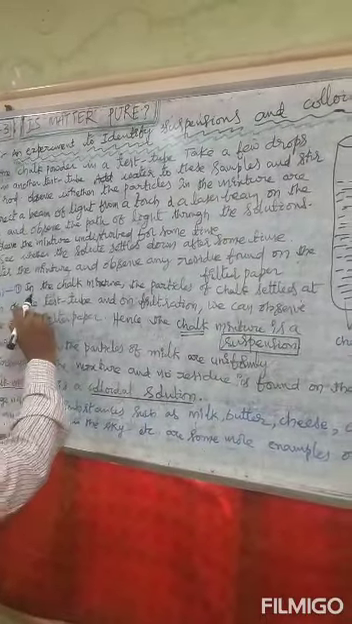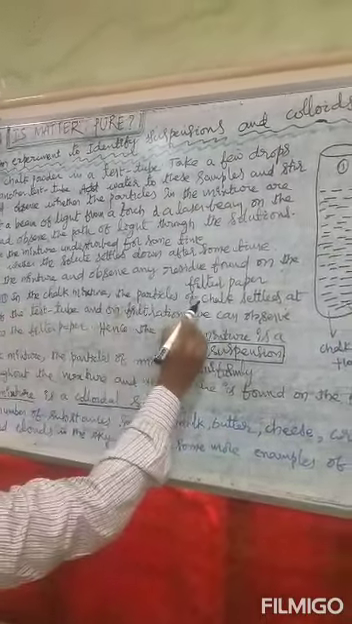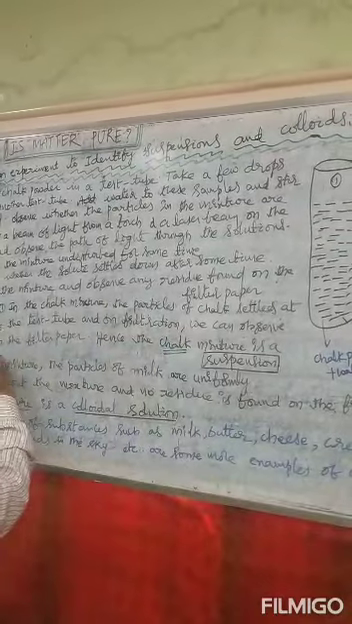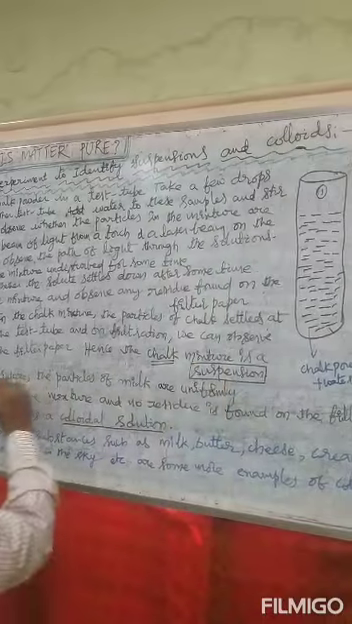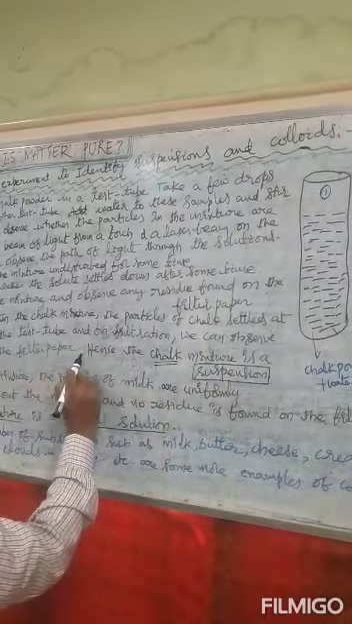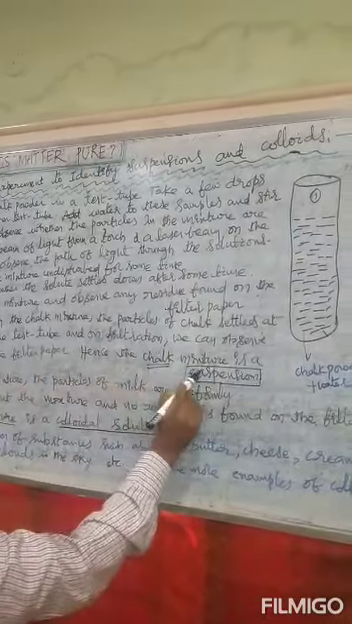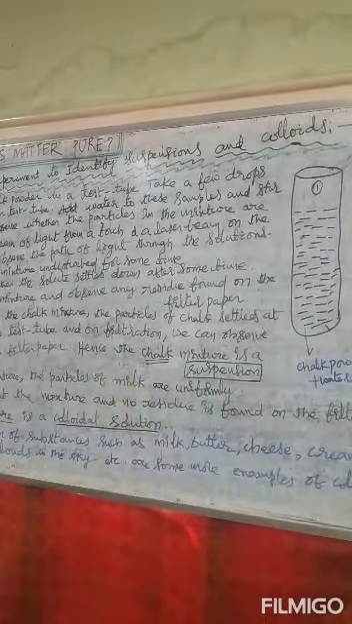Once again, in the chalk mixture, the particles of the chalk settle at the bottom of the test tube, and on filtration we can observe a residue on the filter paper. Hence, the chalk mixture is a suspension.